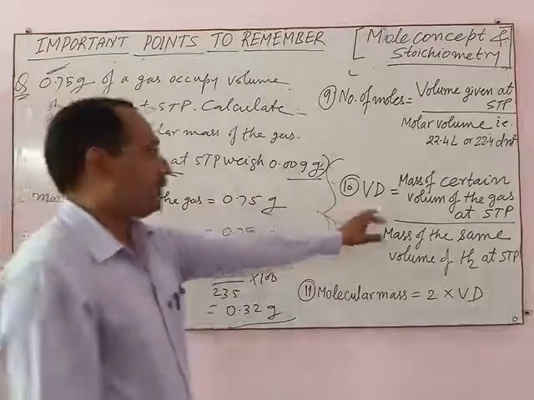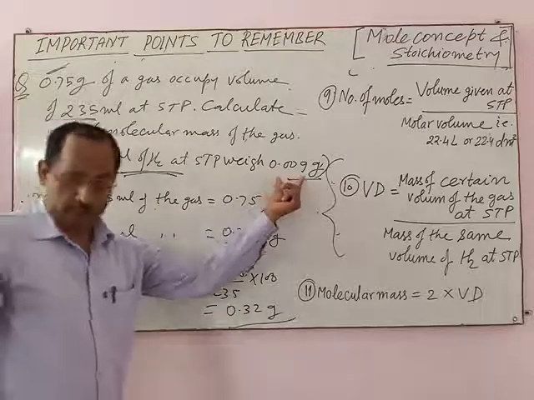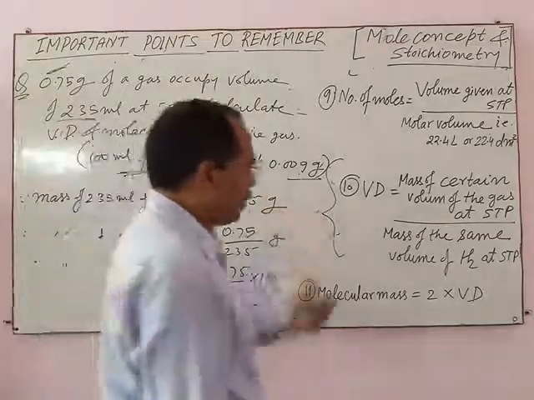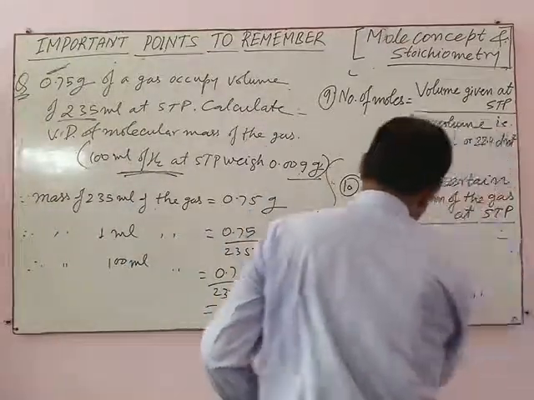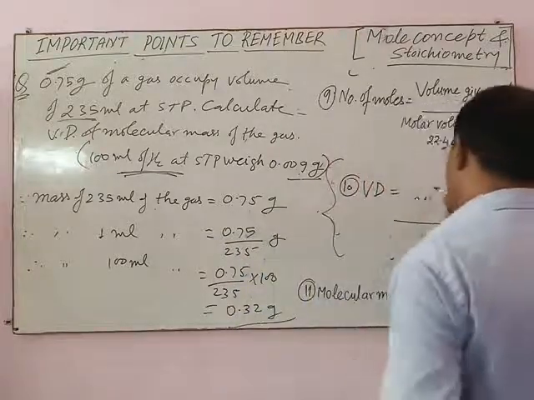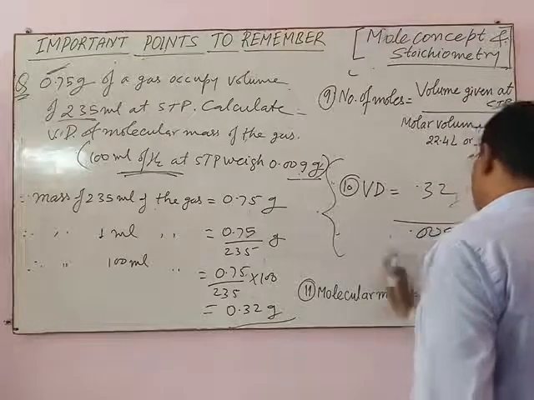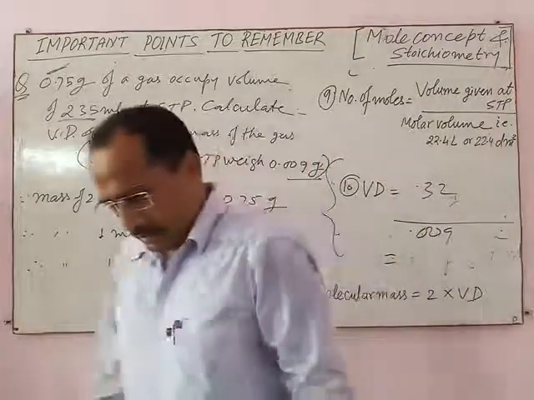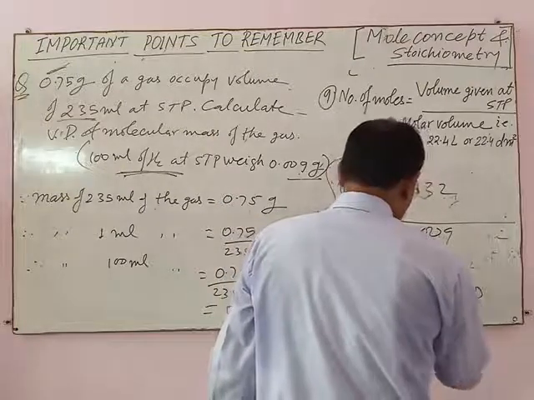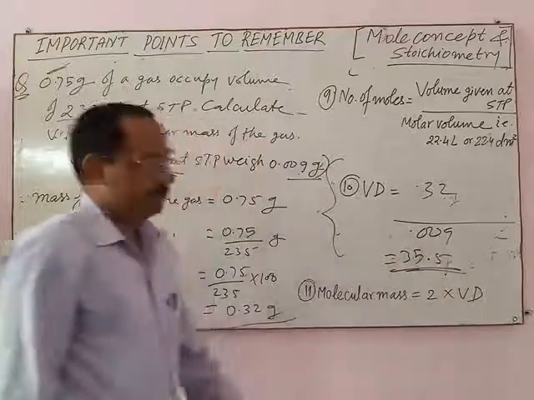So how will you find the vapor density? 0.32 divided by 0.009 gives the vapor density of this gas, which gives 35.5. This is the vapor density of the gas, 35.5.